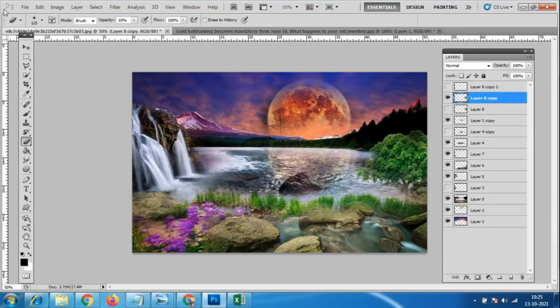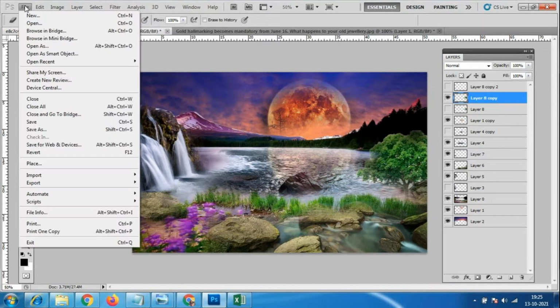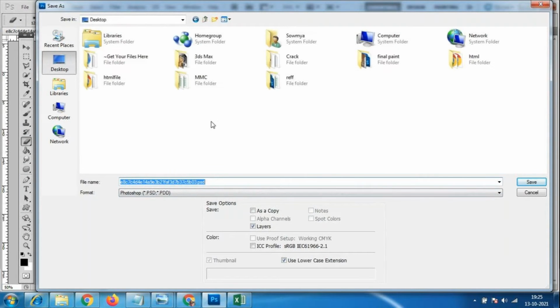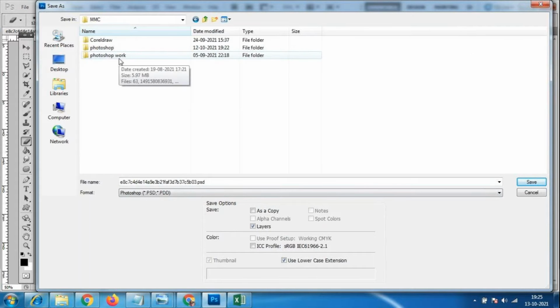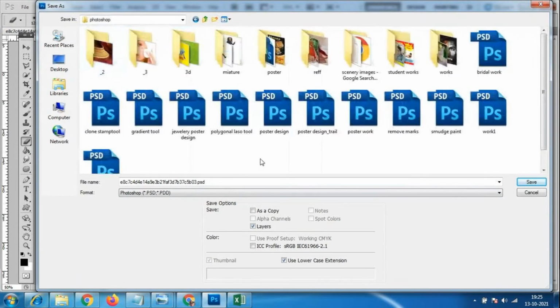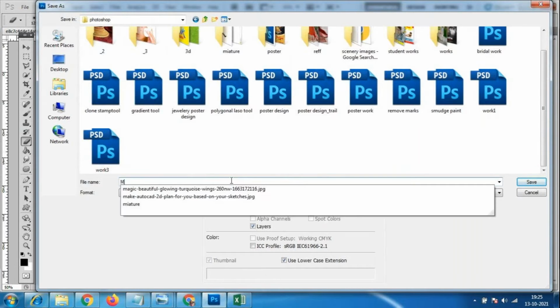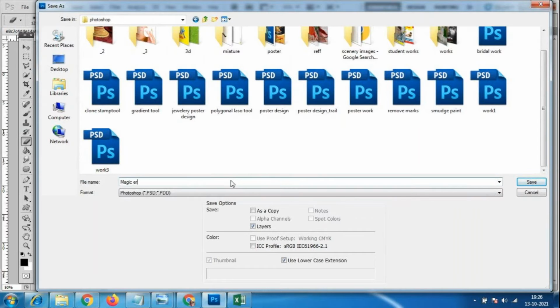So I have to save the file. How to save the file? File, save as, in the PSD format. Always make a folder on the desktop, and inside that make a folder called Photoshop. Inside that, keep the PSD format in a different folder and the JPG format in a different folder. I'll use the tool I have taught you people, that is Magic Eraser tool or Reflection, anything you can use. Otherwise work 1, work 2, work 3, something like that you can save it. So I'm just using the file name Magic Eraser tool, saving in the format of PSD. Okay, I'll just save the file.